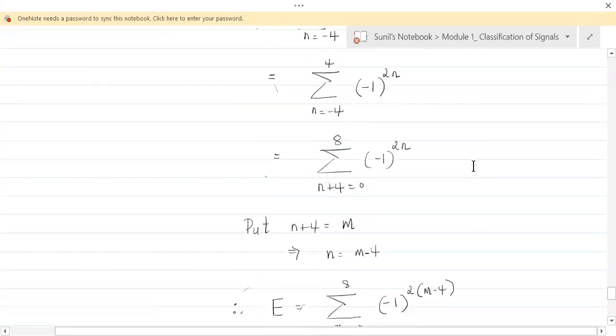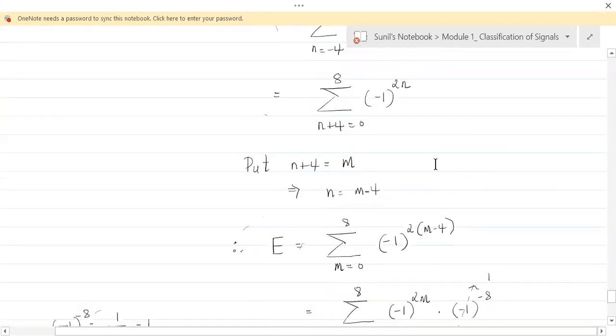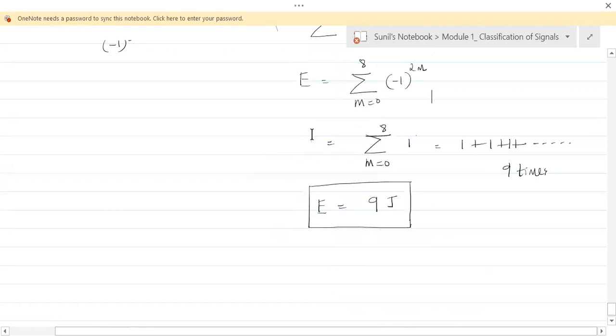Or else this is another way of dealing with it. I gave you this because we'll be using such a method for calculation of energy and power in the coming problems. Just get used to it. We'll solve more problems like this. You will understand it better then. Fine with that.